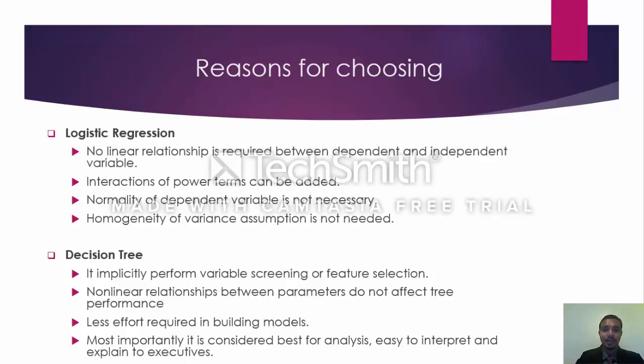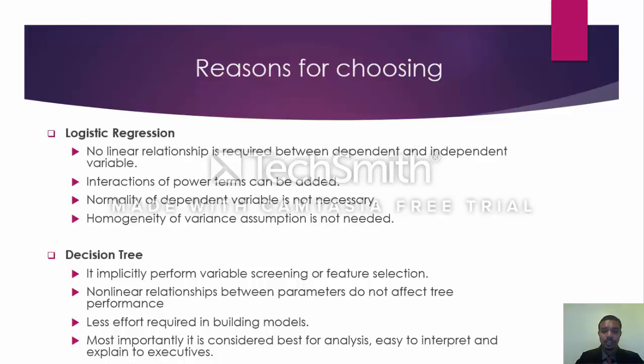Since our dependent variable is binary, we chose logistic regression and decision tree as our modeling techniques. With logistic regression, we can interpret more easily the variable importance for predicting the target. No linear relationship is required between dependent and independent variables. Interactions or power terms can be added. Normality of the dependent variable is not necessary. Homogeneity of variance assumption is also not needed. The second technique that we chose was decision tree.